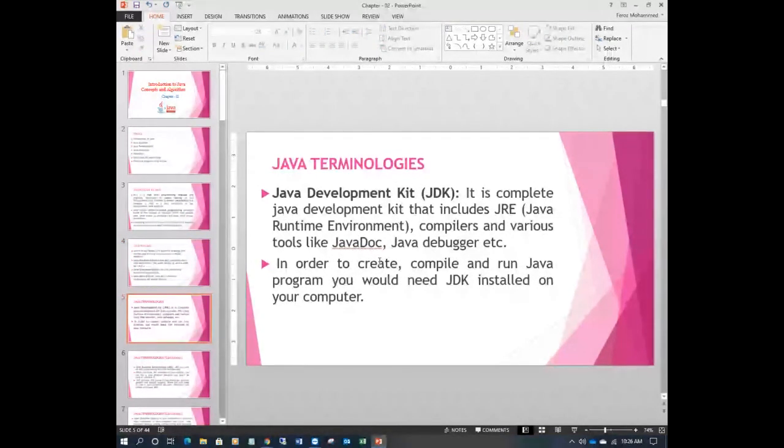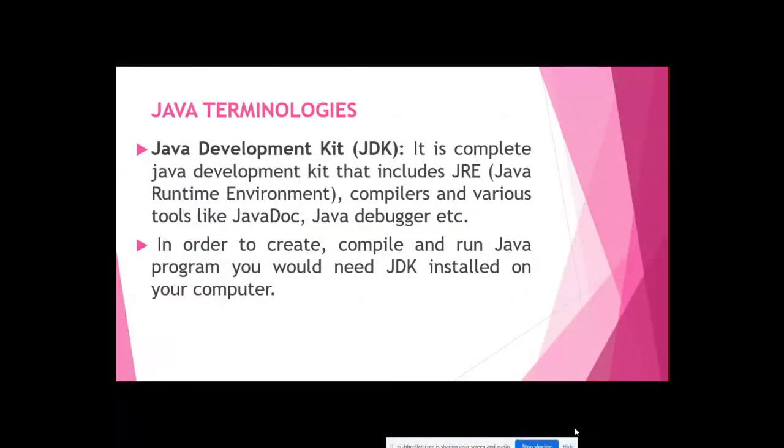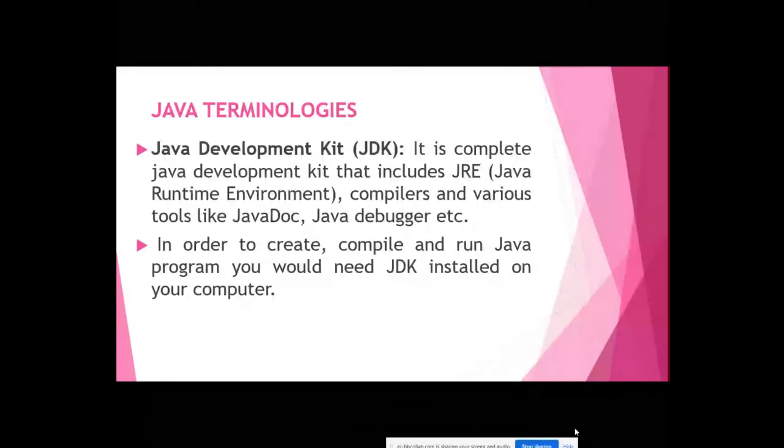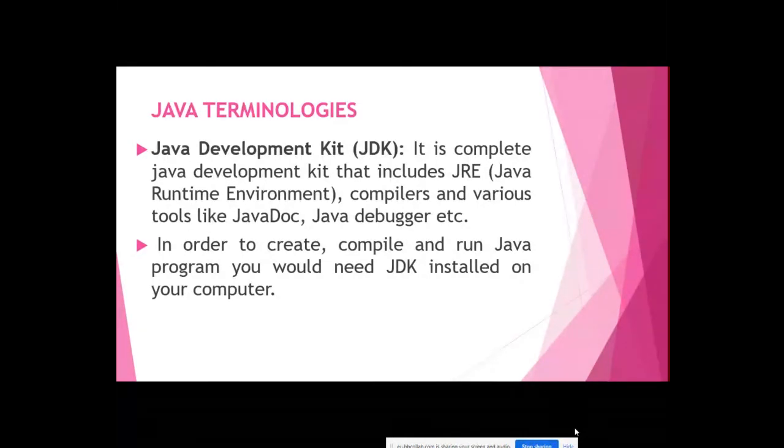Let's go with another one, terminologies. Let me make it large here. Java terminologies. First, what is JDK? JDK is the Java Development Kit. It's a complete package that includes the Java Runtime Environment and other tools like compilers, Java documentation, the Java debugger and the Java interpreter. All these things are required for developing a Java program.